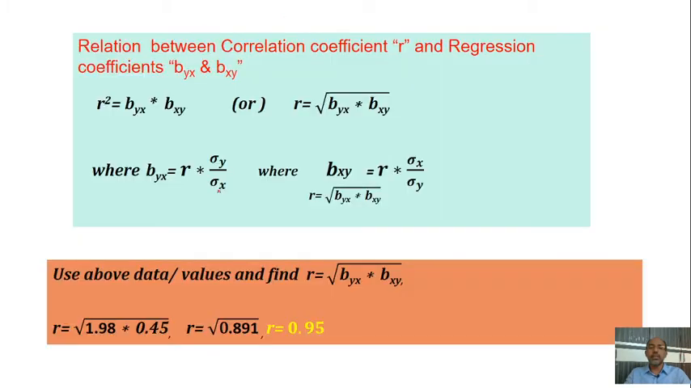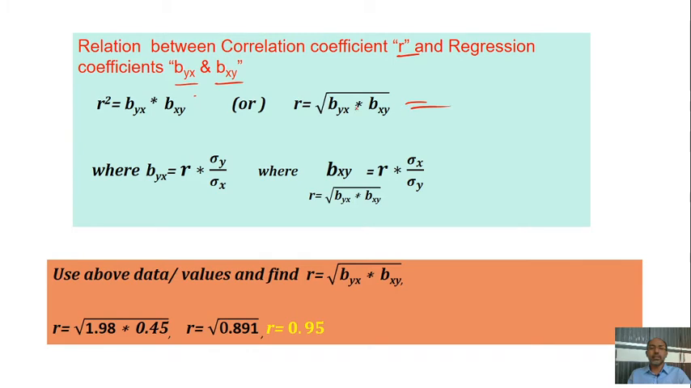Now, how to find the relation between the correlation coefficient R and the regression coefficients byx and bxy. Here the formula is R square is equal to bxy into byx. This is also written in this way: to remove the square, we simply put under root of byx into bxy.